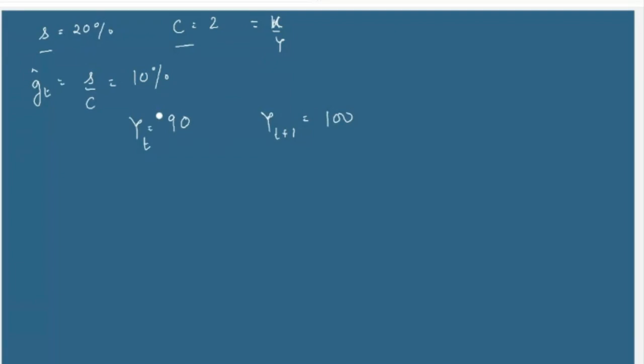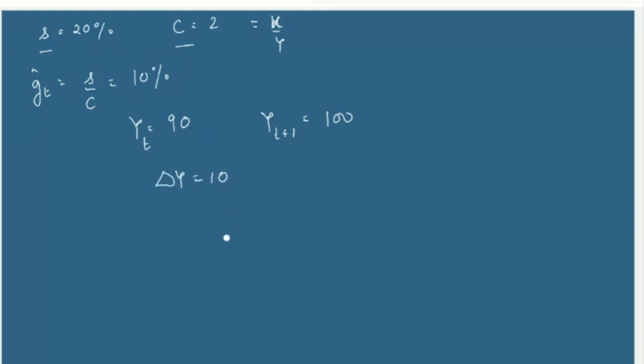Now suppose this is GT hat, and investors expect that output will grow by 10 units. The additional flow of output is 10 units.